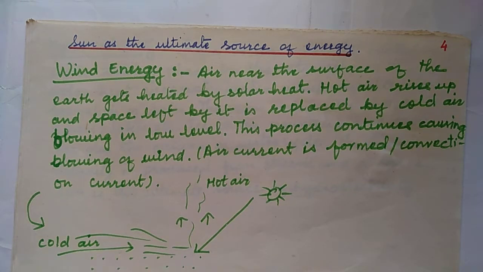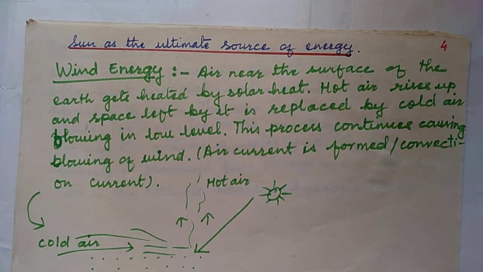Wind energy is obtained from solar energy. It is because the heat of the sun heats up the surface of the earth, and the air layer just above the surface of the earth gets heated. When air gets heated, it rises up, and the space left by hot air is filled by cold air, which is blowing in the lower level. This process continues all the time, forming a current of air, flowing all the time.